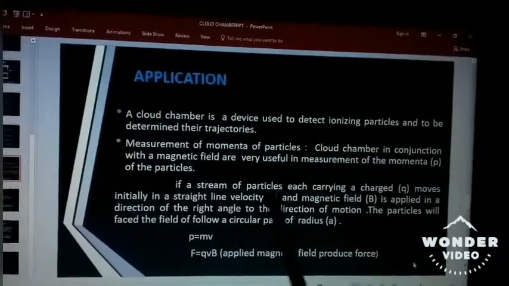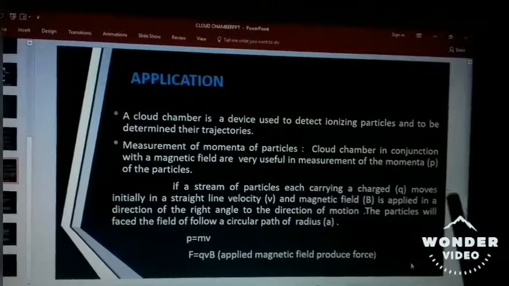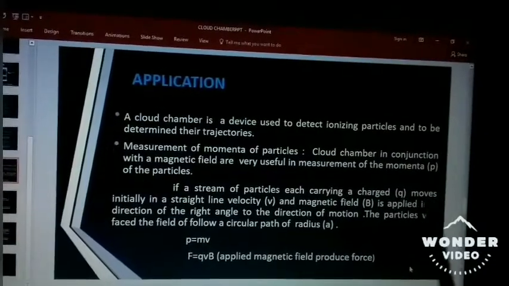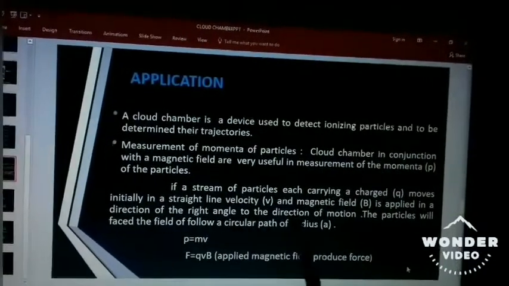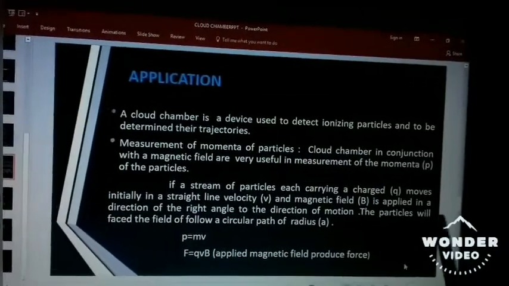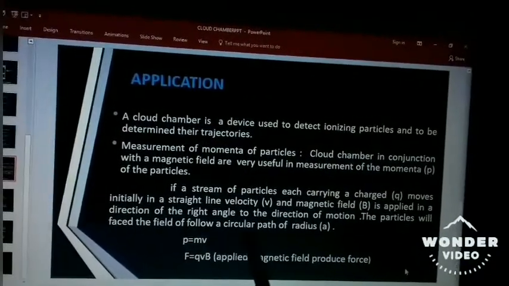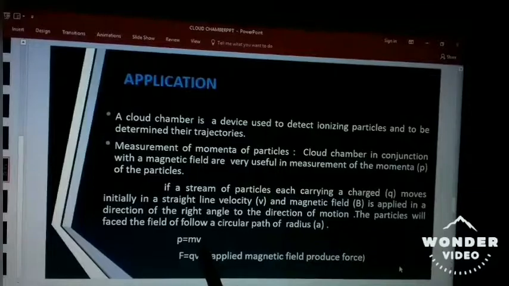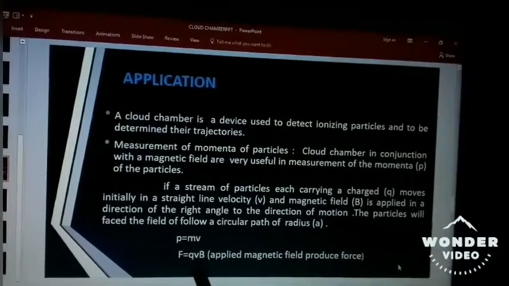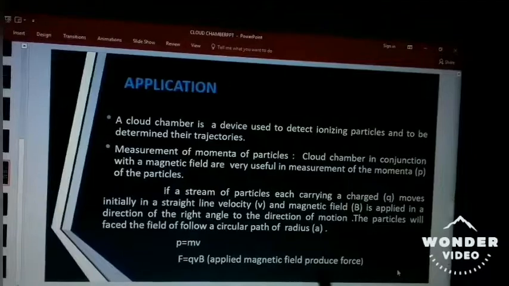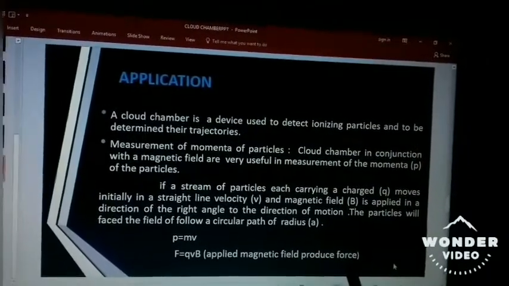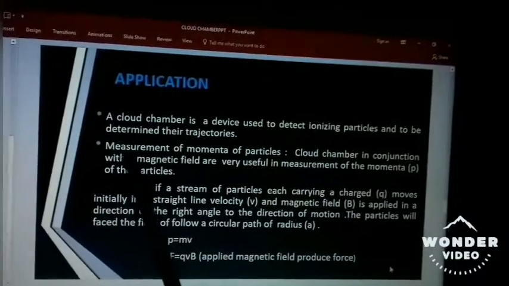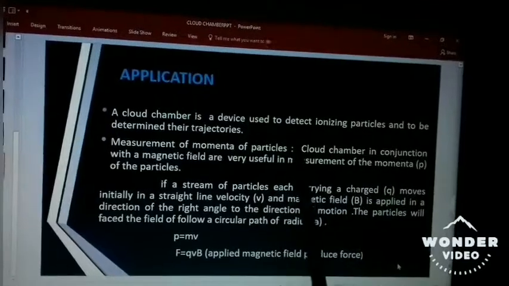Suppose a stream of particles, each carrying a charge q, moves initially in a straight line with velocity v, and a magnetic field B is applied in a direction at right angle to the direction of motion. The particles will follow a circular path of radius a. So p equals mv is the momentum, and F equals qvB. The applied magnetic field produces force. So the main application of cloud chamber is measurement of momenta of the particles.